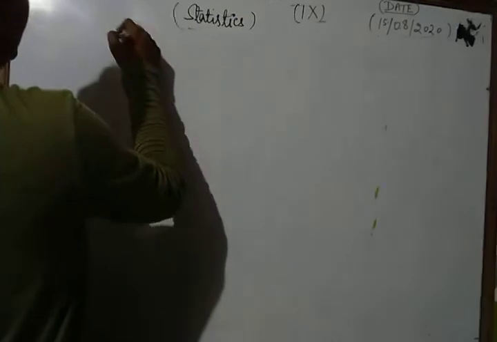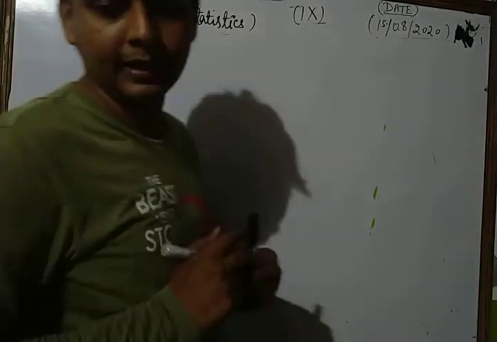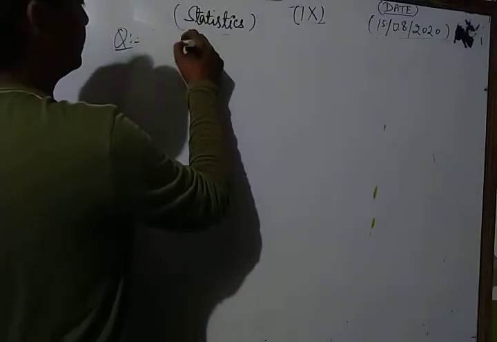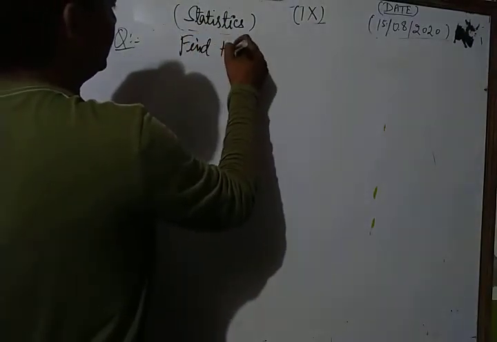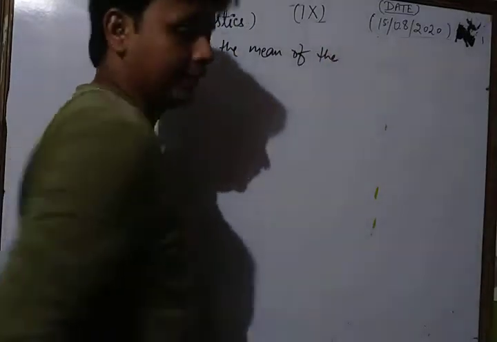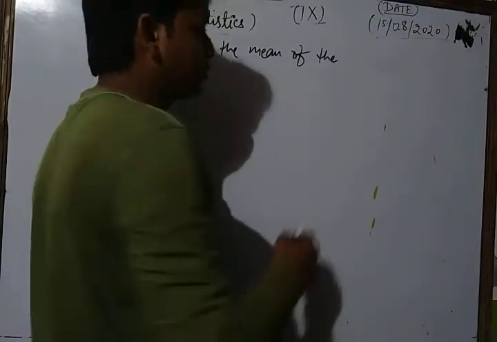Let's take a question, dear students. Find the mean of the following distribution.